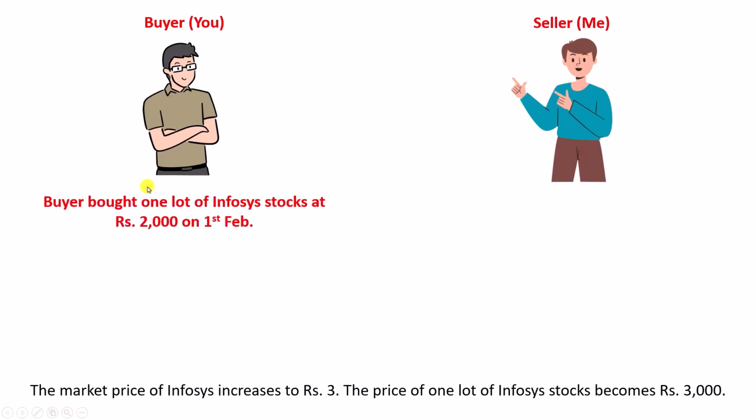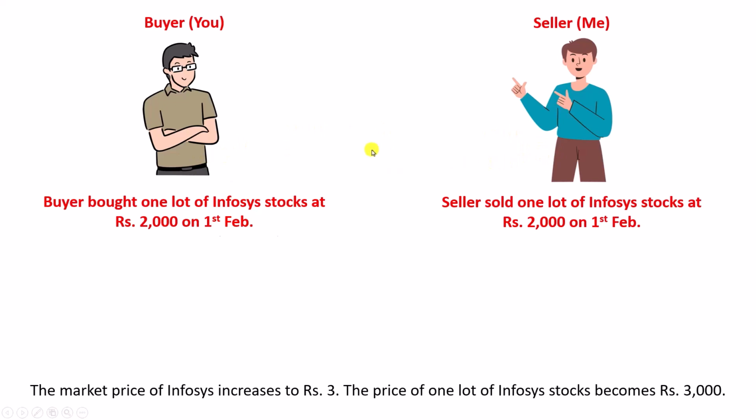Now, buyer bought one lot of Infosys stocks at rupees 2000 on February 1st. Seller sold one lot of Infosys stocks at rupees 2000 on February 1st. So, you bought, I sold. Let us say that I sold it to you or you bought it from me.